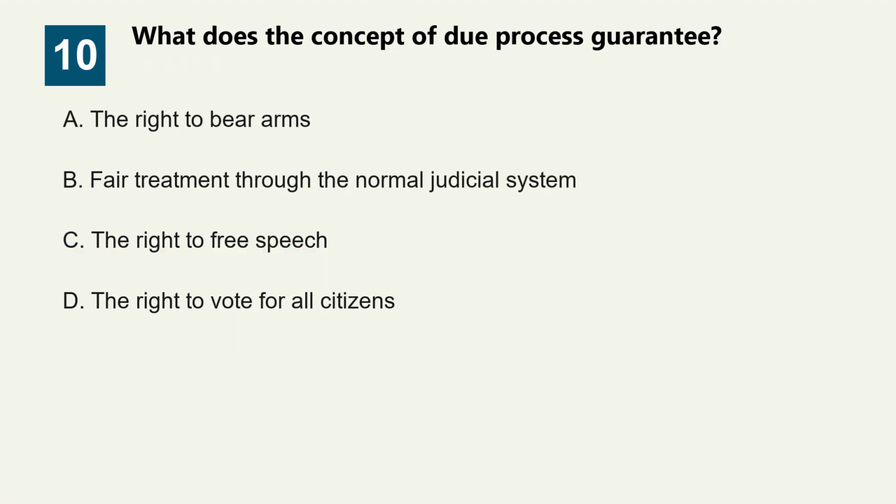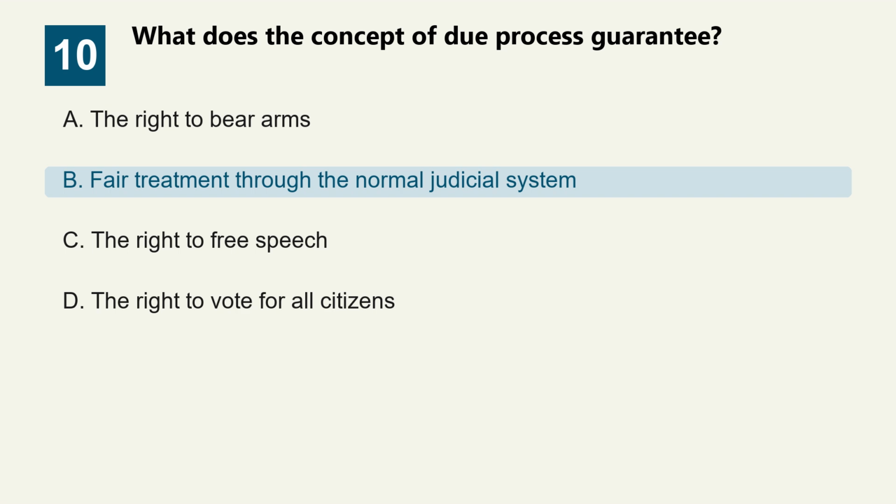Question 10. What does the concept of due process guarantee? Option A. The right to bear arms. Option B. Fair treatment through the normal judicial system. Option C. The right to free speech. Option D. The right to vote for all citizens. The correct answer is option B.